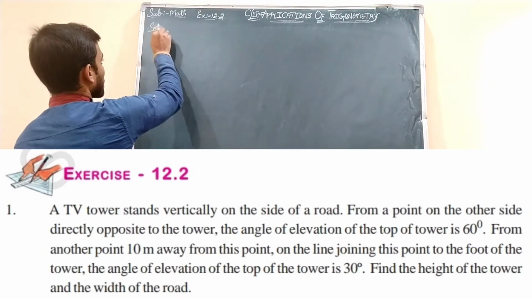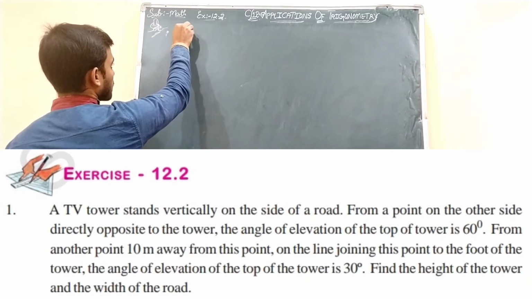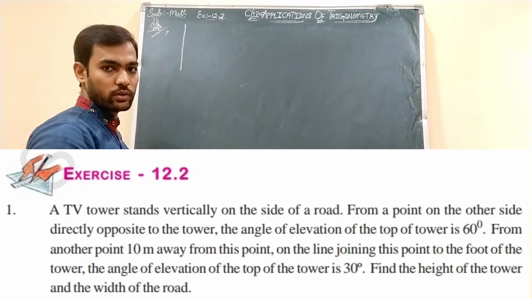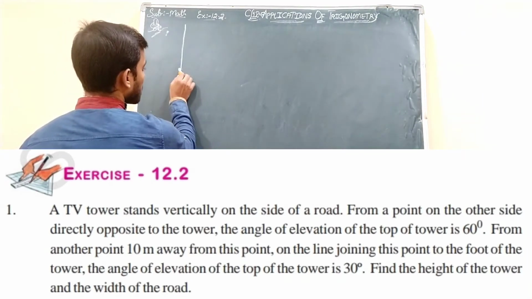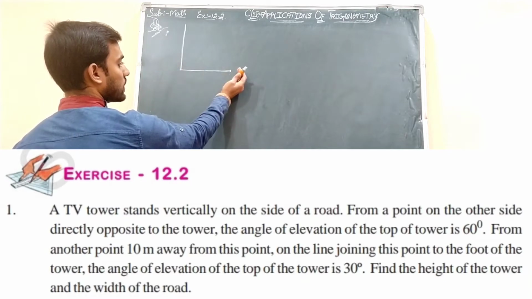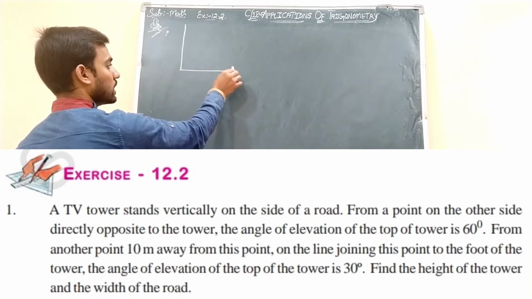Firstly we need to draw a tower standing on the side of a road. Okay, and this is the road. There is a point on another side of the road. On one side the tower is standing, on the other side there is a point which is opposite to the tower.